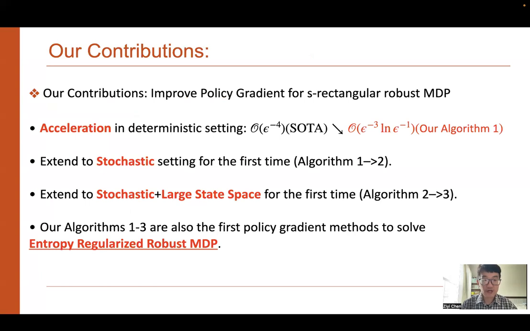Our first improvement is to accelerate in the deterministic setting with improved iteration complexity. Then we extend to the stochastic setting for the first time and further extend to the stochastic large state spaces for the first time. So we have proposed three algorithms. All of them are also the first policy gradient methods to solve entropy regularized robust MDP, which is also a very important reinforcement learning problem.